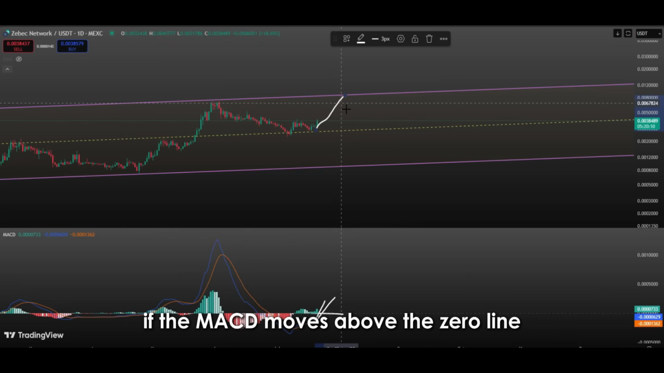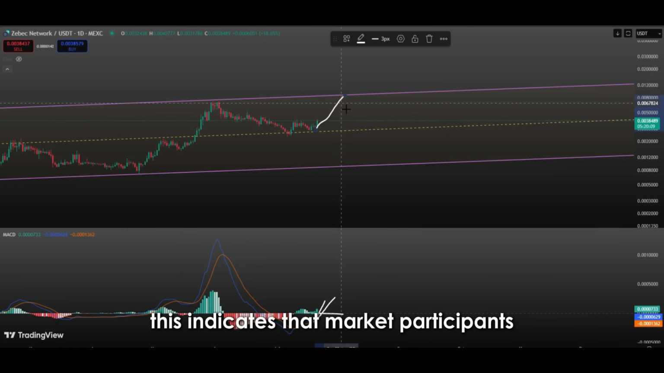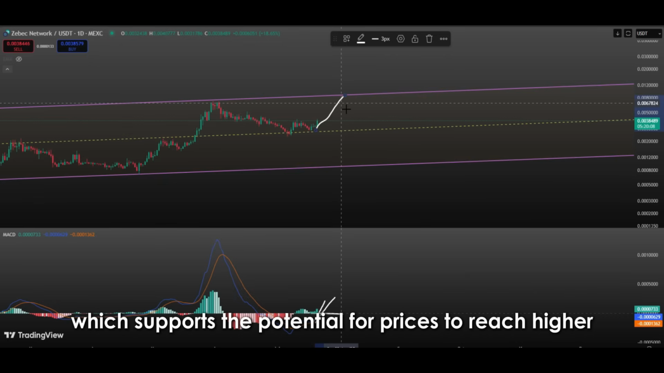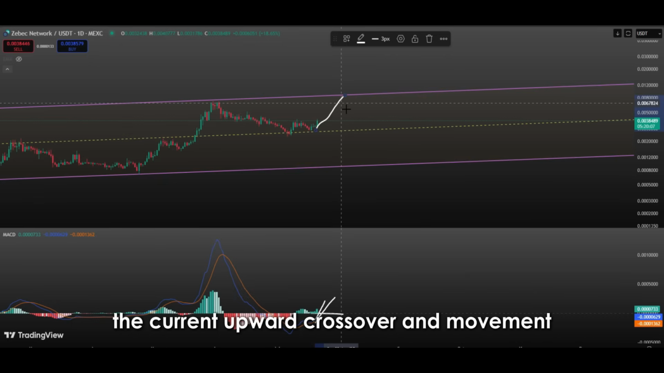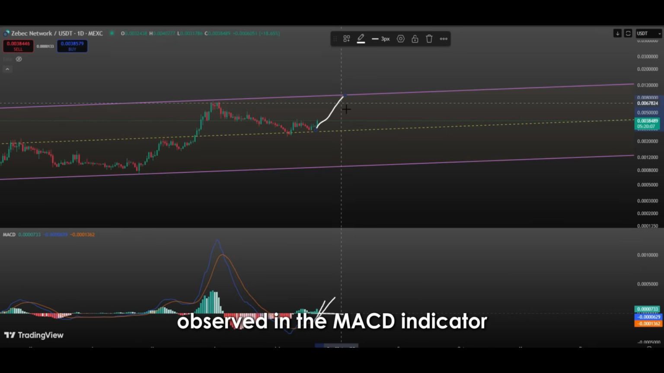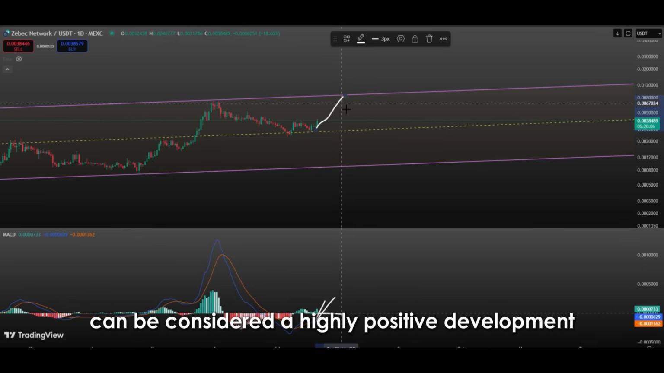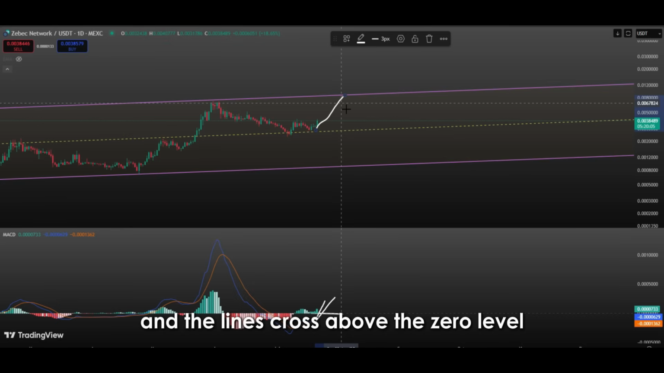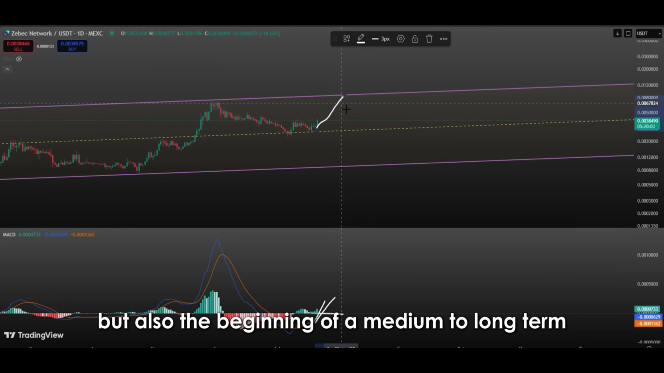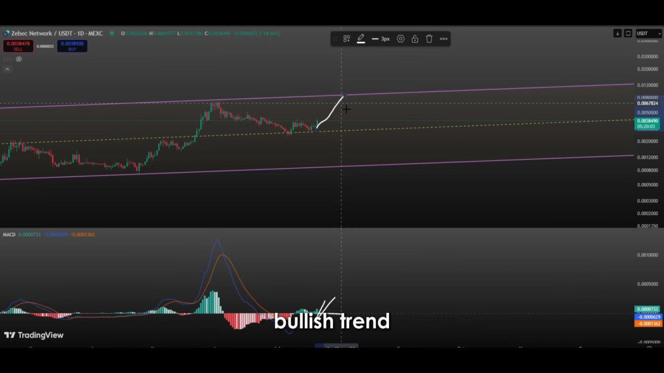If the MACD moves above the zero line and the histogram bars continue to grow, this indicates that market participants are becoming more motivated to buy, which supports the potential for prices to reach higher levels. In conclusion, the current upward crossover and movement observed in the MACD indicator can be considered a highly positive development in terms of technical analysis. If this move continues and the lines cross above the zero level, it could signal not just a short-term rise, but also the beginning of a medium to long-term bullish trend.